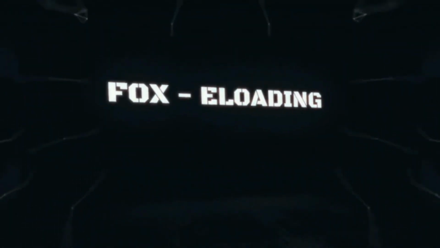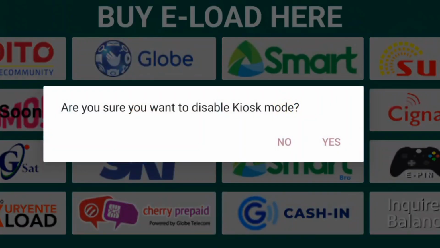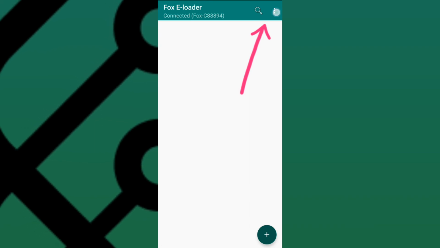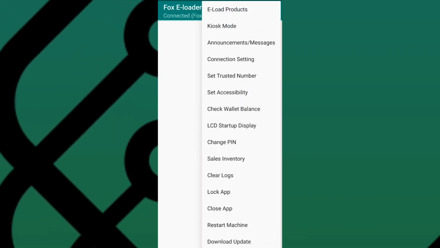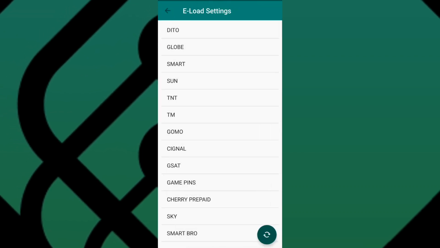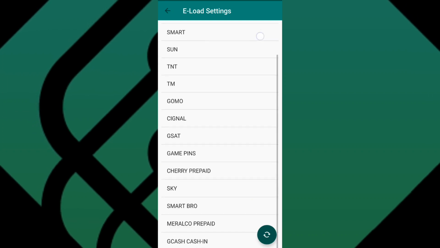First, let's open our machine admin by texting your machine number using this code, Disable Kiosk Mode. Then click Yes to open the machine admin. Now click the three dot buttons to open the menu. You should click the Eload products to locate all the networks offered by the machine. Now you can choose what network you want to set manually.